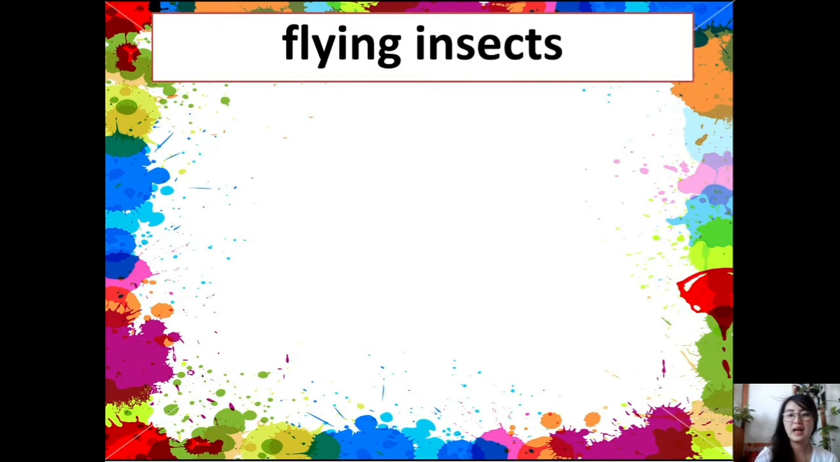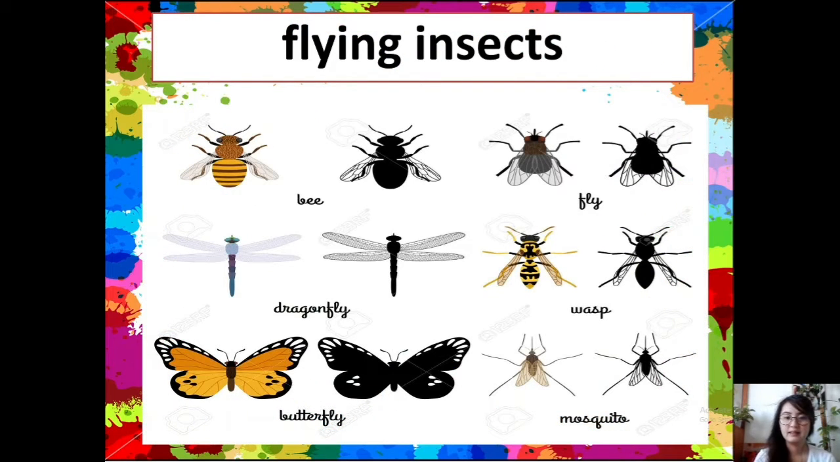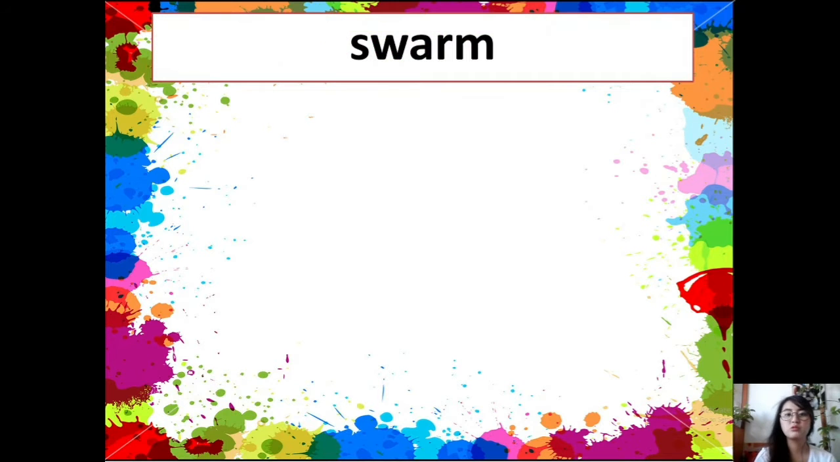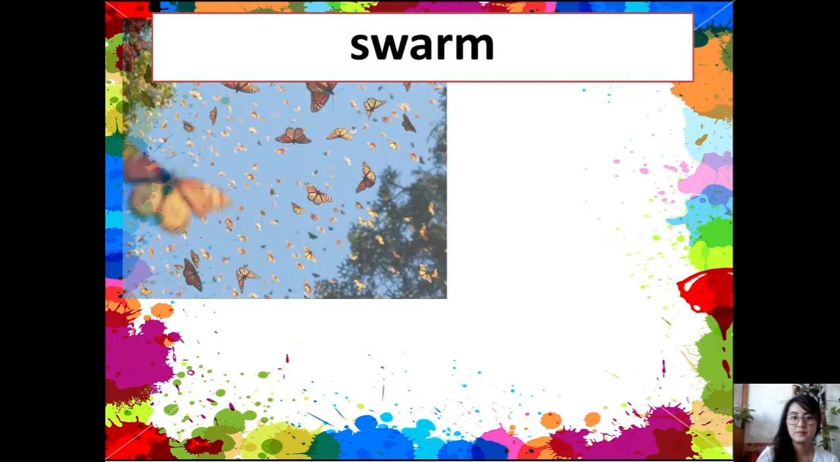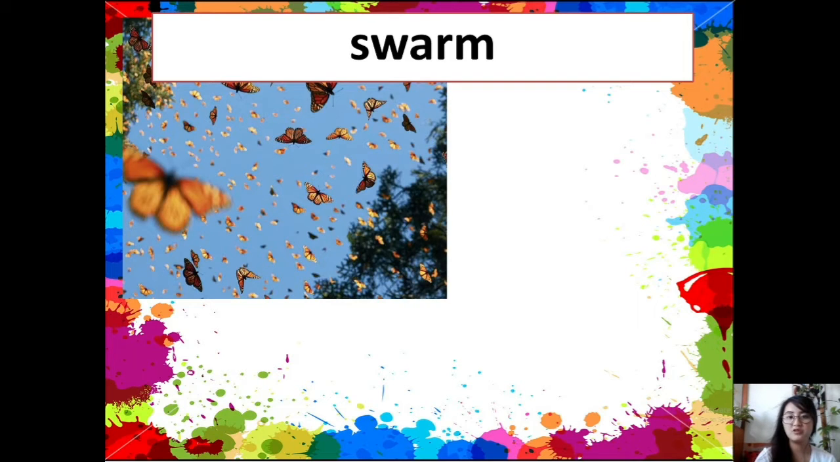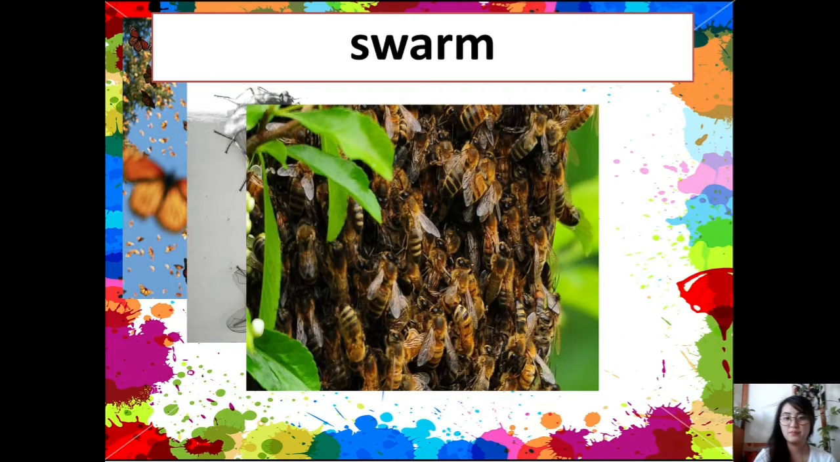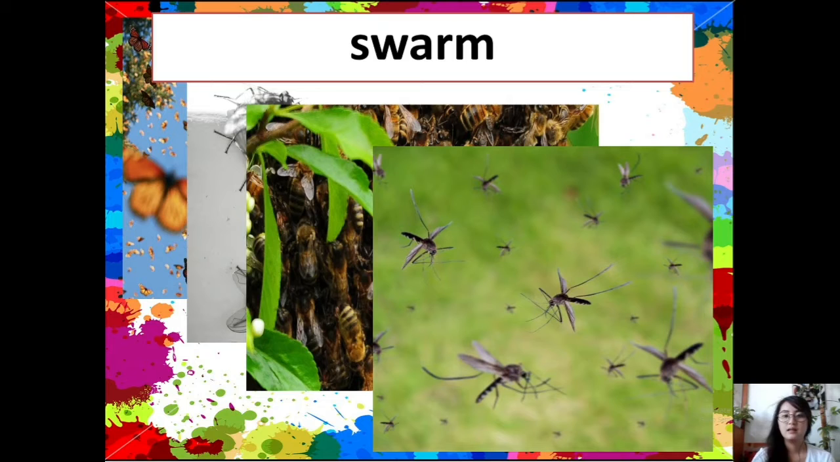How about for flying insects? Like this one: bee, fly, dragonfly, wasp, butterfly, and mosquito. For flying insects, we call them swarm. For example, a swarm of butterflies, a swarm of flies, a swarm of bees, and a swarm of mosquitoes.